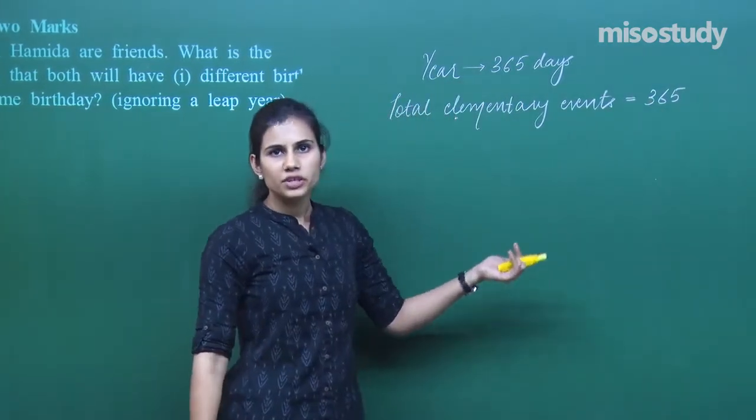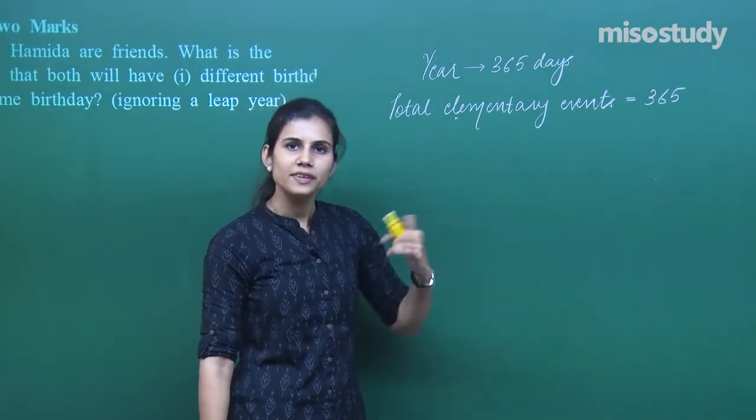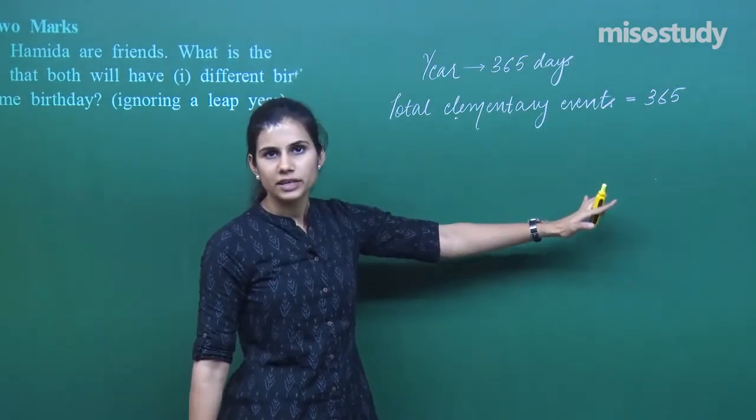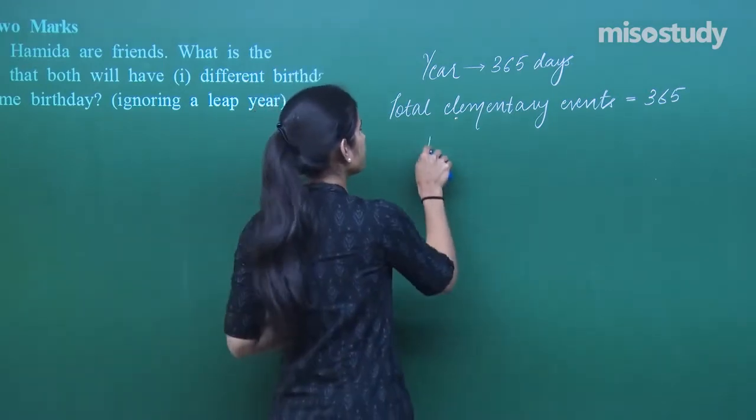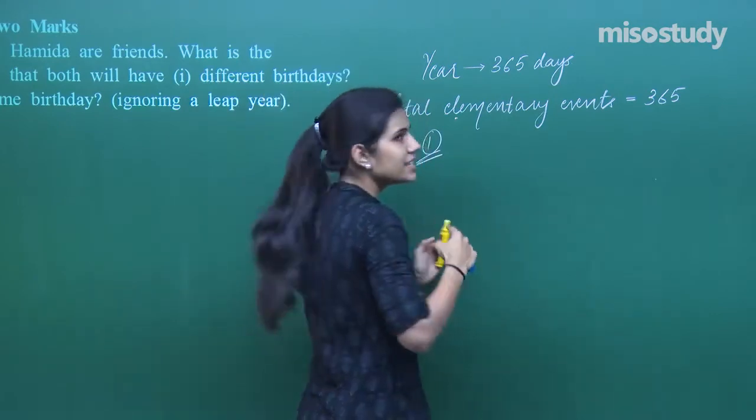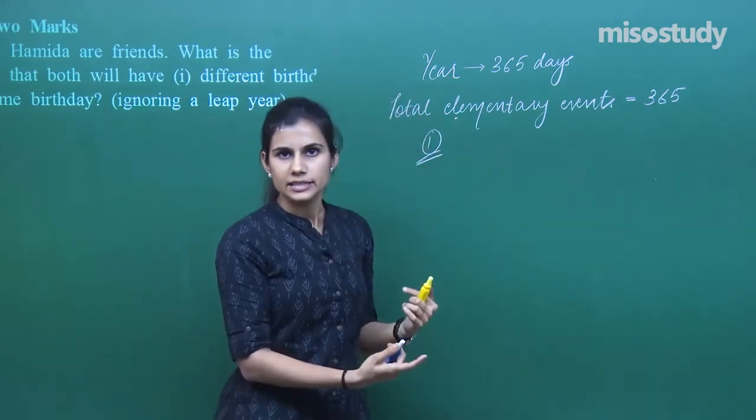Any of the days of 365, out of these 365, can these two girls have their birthdays? So in total I have 365 days. Now first thing, what is the probability that they will have birthdays on different days?